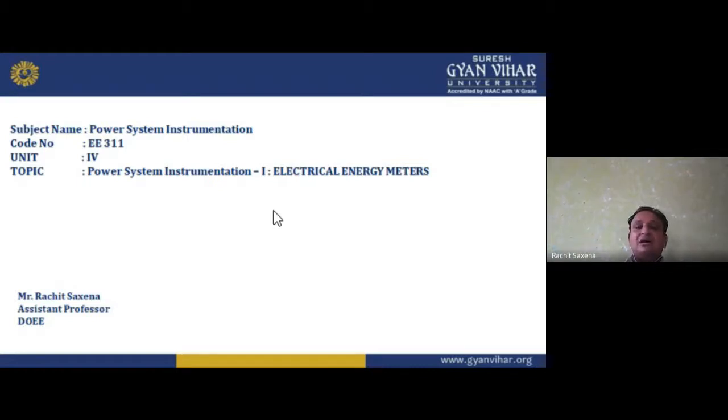Then we understood the function generator. The function generator is a very important component. Why is it so important, my dear students? Because through the function generator, we can generate different types of waveforms. Maybe rectangular, maybe sinusoidal, maybe triangular. We can do all three with the help of a function generator, because in a function generator we again have an integrator, that is op amp 741, through which we get the output. We talked a lot about this.